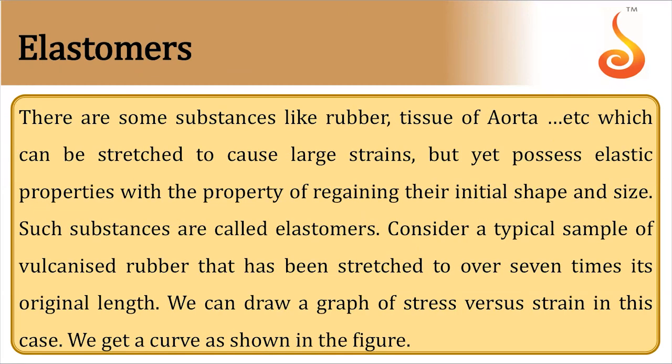Coming to the concept of elastomers. So there are some substances like rubber or tissues which can be stretched to cause very large strain, but yet possess elastic properties with the property of regaining their initial shape and size. But the graph of stress versus strain will never be a straight line. Such materials are called elastomers. So typical example is vulcanized rubber, which is stretched over 7 times its original length.